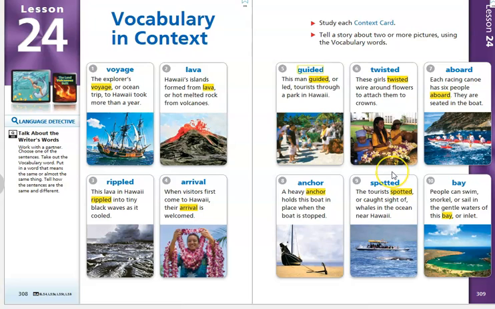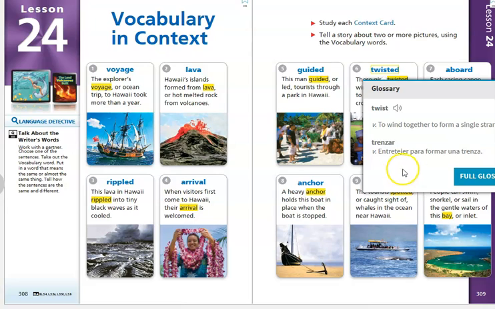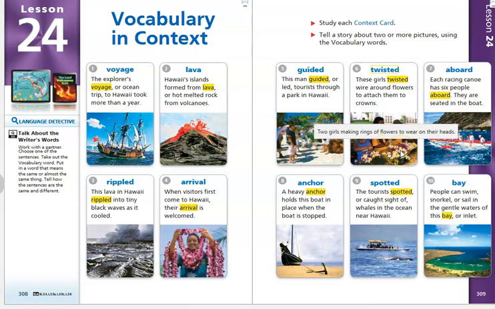Number six, twisted. These girls twisted wire around flowers to attach them to crowns. So when you twist something, you're attaching it to something else. And it says it's a verb, action word, and it means to wind together to form a single strand, like what the girls are doing right here with the flowers.